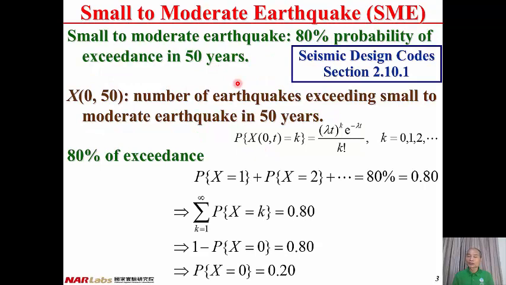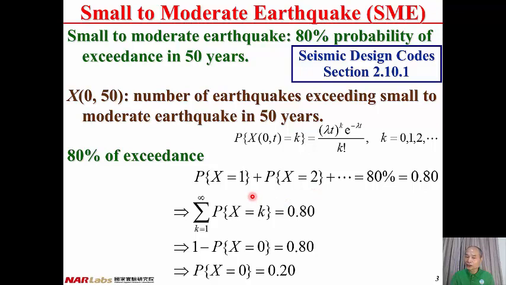A small to moderate earthquake is an earthquake level with 80% probability of exceedance in 50 years from the Seismic Design Code Section 2-2.10.1. Let X be the number of earthquakes exceeding the small to moderate earthquake in 50 years. The distribution of X is a Poisson distribution, and X is a random number. Since the probability of exceedance is 80% in 50 years, there may be one earthquake exceeding the small to moderate earthquake, maybe two earthquakes, and so on and so forth.